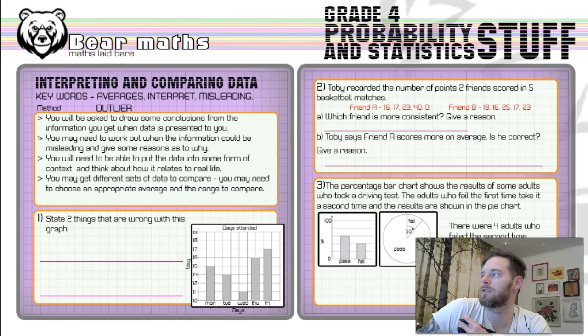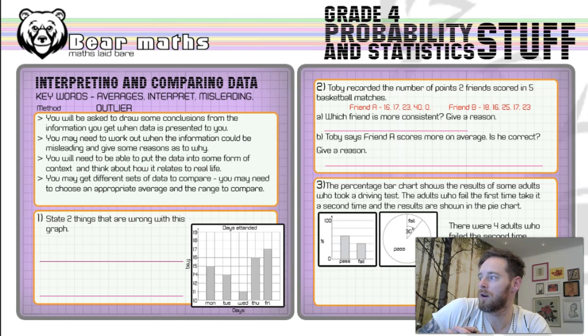Okay, so the method states you'll be asked to draw some conclusions from the information you get presented to you. You might need to work out when the information could be misleading and give reasons why. You will need to be able to put the data into some form of context and think about how it relates to real life. And you might get different sets of data to compare using an appropriate average and the range as well.